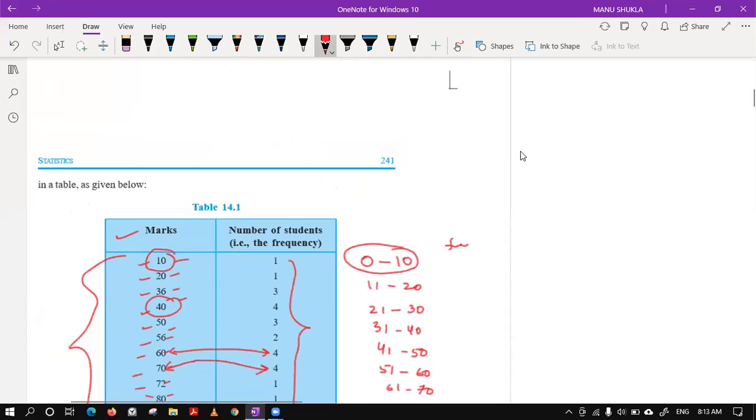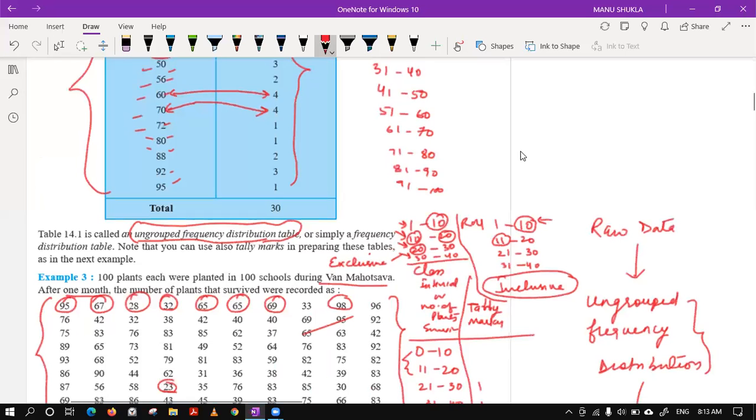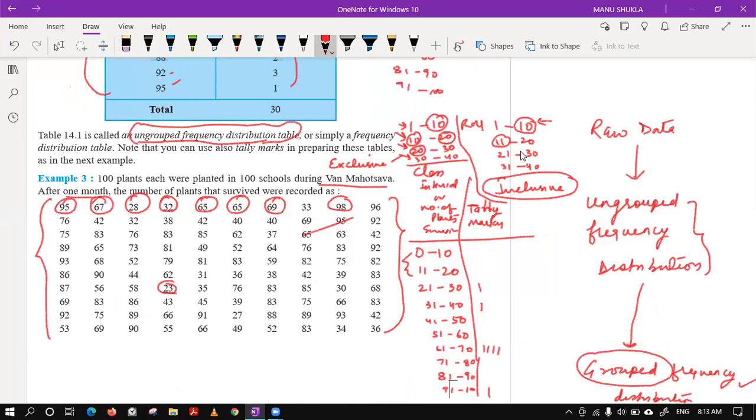Then came the next example in which we had hundreds of values with minimal repetition. So that method was not applicable over here. So we went for grouped frequency distribution for this case.